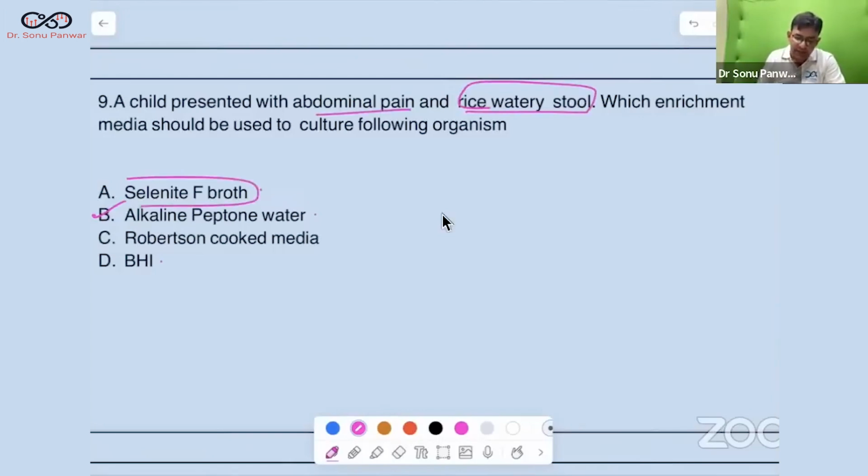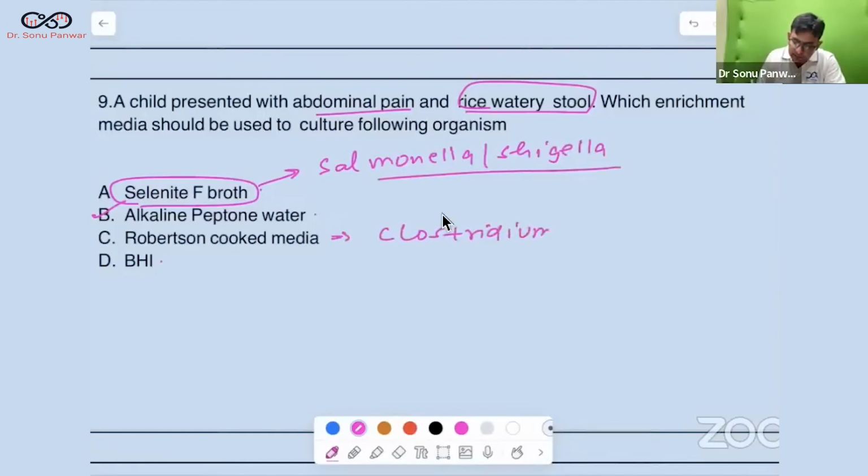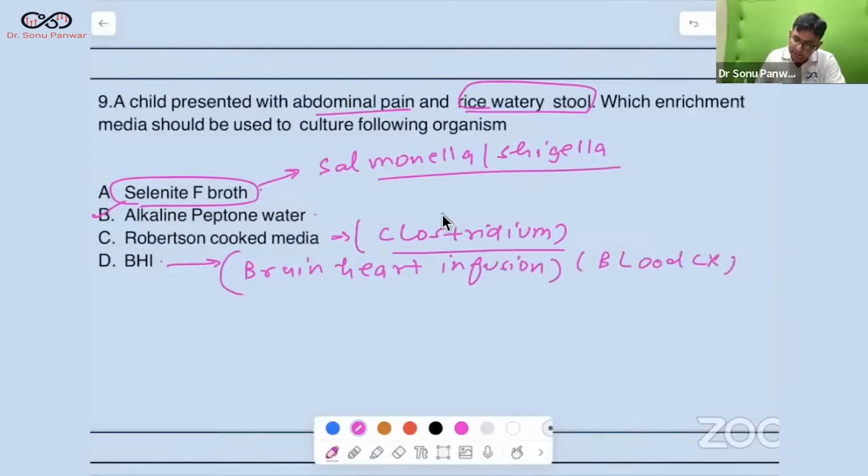Selenite type broth is for what, guys? It is for Salmonella and Shigella. Robertson Cook media is for what, guys? Clostridium, because it is for the obligate anaerobes. BHI, brain heart infusion broth, is for blood culture.